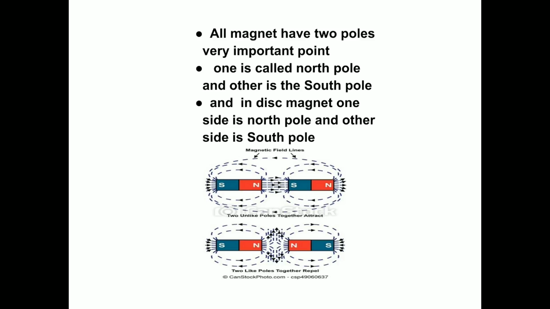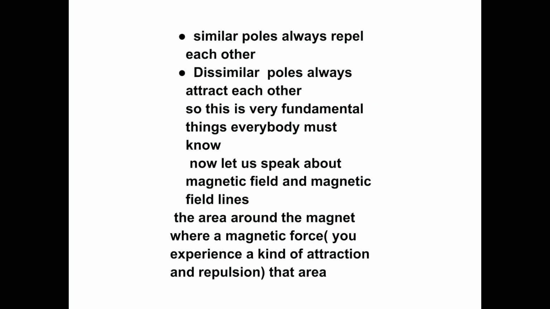All magnets have two poles. Very important point. One is called the North Pole, another is the South Pole. And in this magnet, one side is the North Pole, the other side is the South Pole. Similar poles always repel each other. Dissimilar poles always attract each other. So, these are very fundamental things everybody must know.